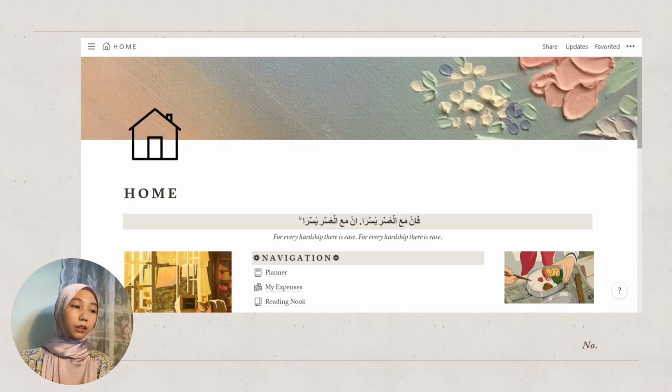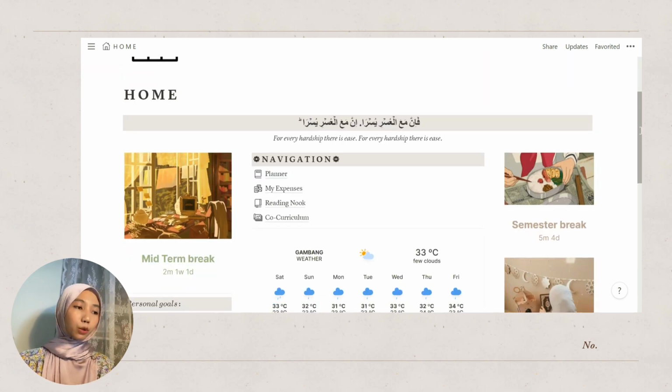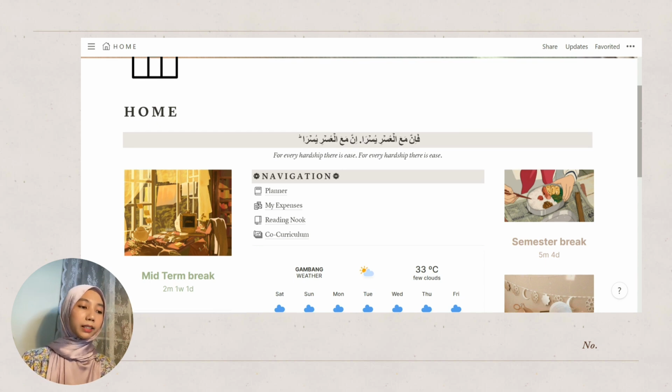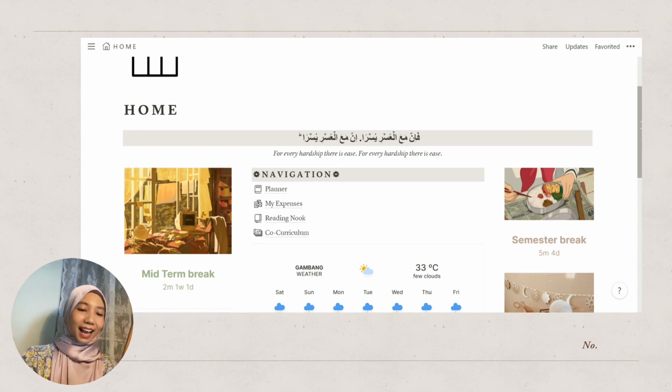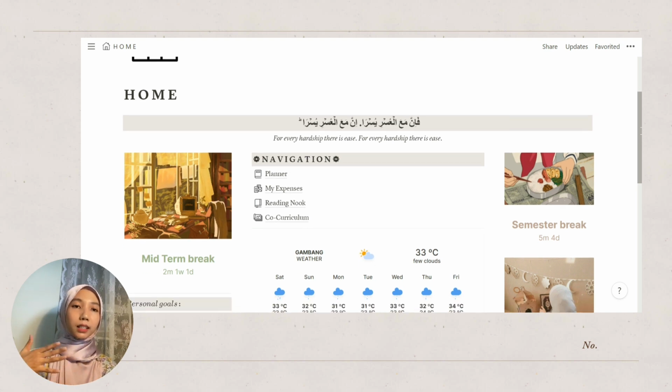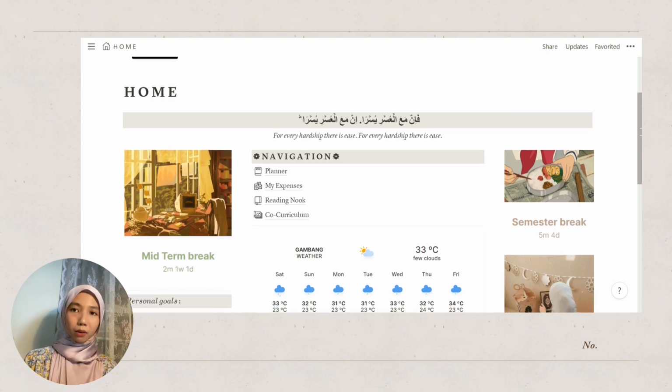When you scroll down, the first thing that you are actually going to see is this Quranic verse that says, "For every hardship there is ease, for every hardship there is ease." And I just love this Quranic verse because it reminds me that for every hardship, for every trial and tribulation that I will face next semester, there is definitely ease, there is definitely a way out, there is definitely a way to solve that problem. That is why that is the first thing that I will see when I get into my dashboard.